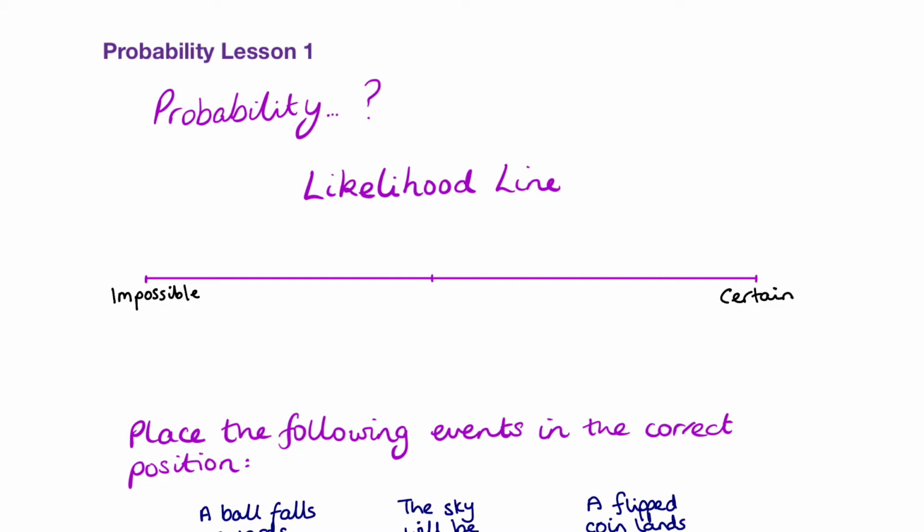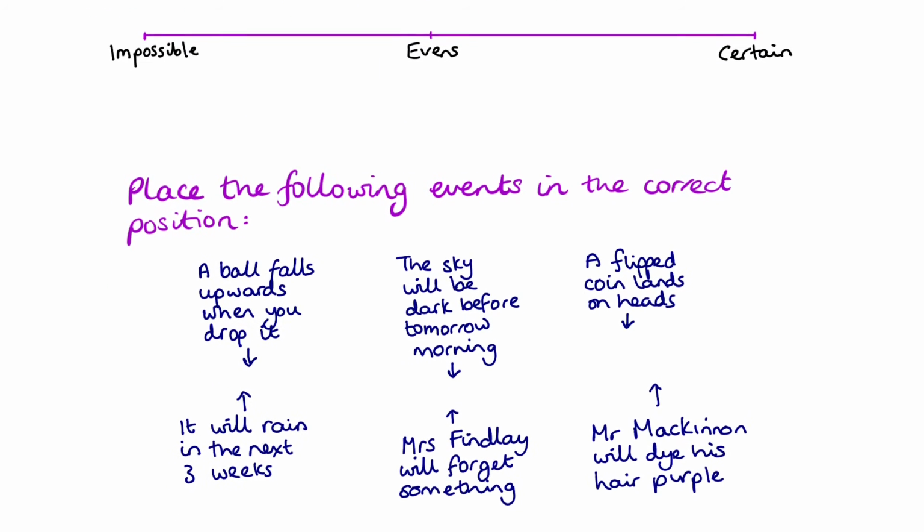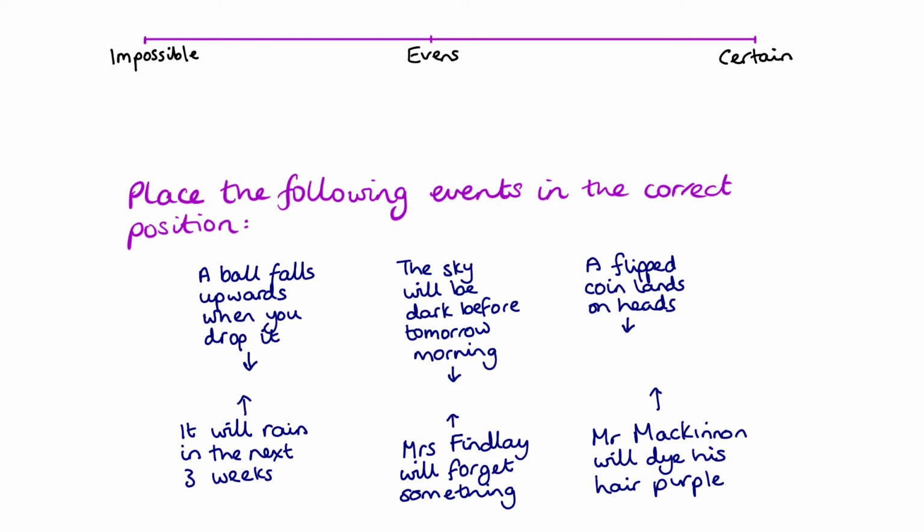And in the middle here, this is the place on the line where something's as likely to happen as it is not to happen, and we call that evens. Okay? So what we're going to do is look at our likelihood line, and we're going to place these events on our line, okay? So the first one here is a ball falls upwards when you drop it.